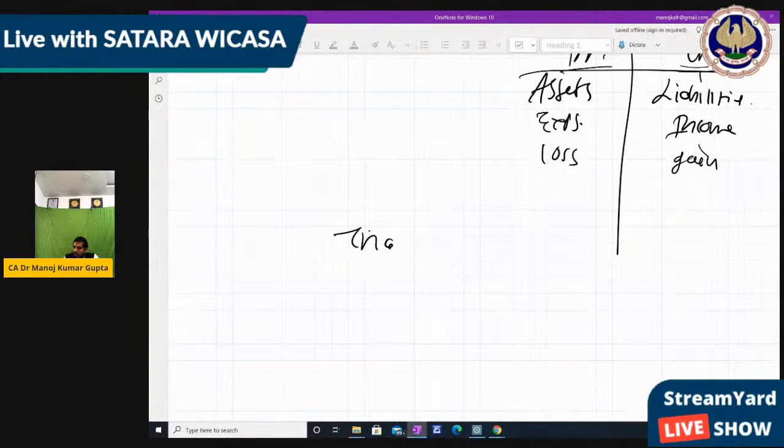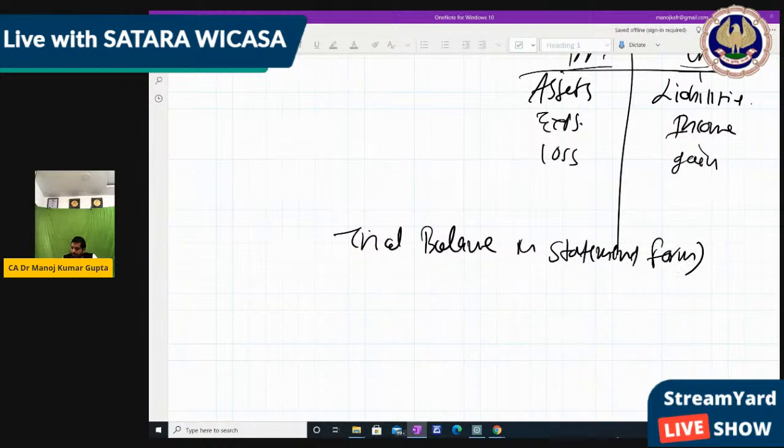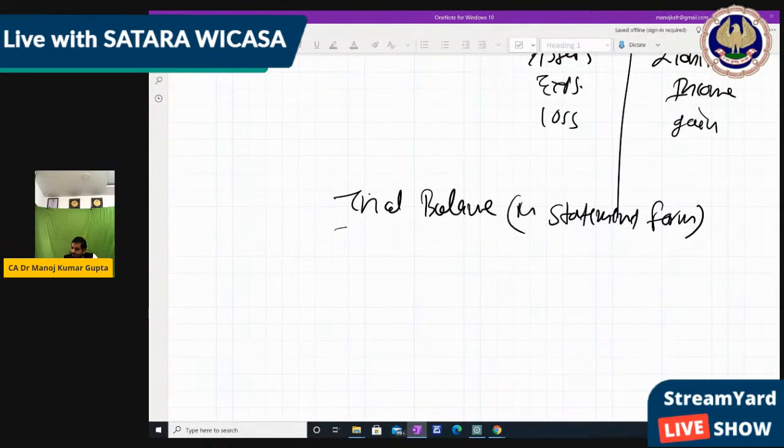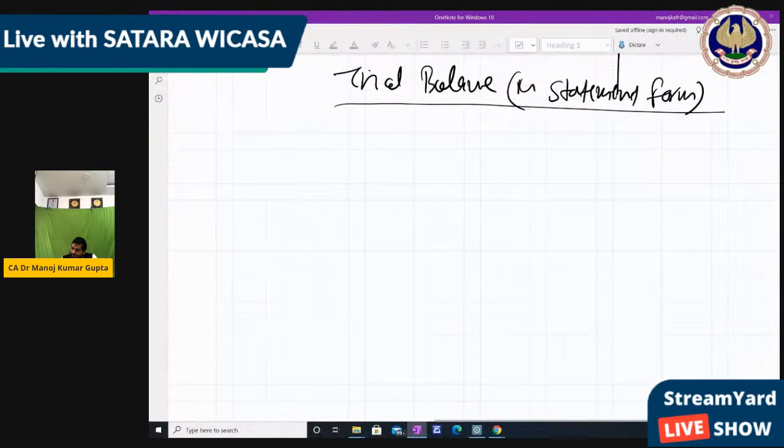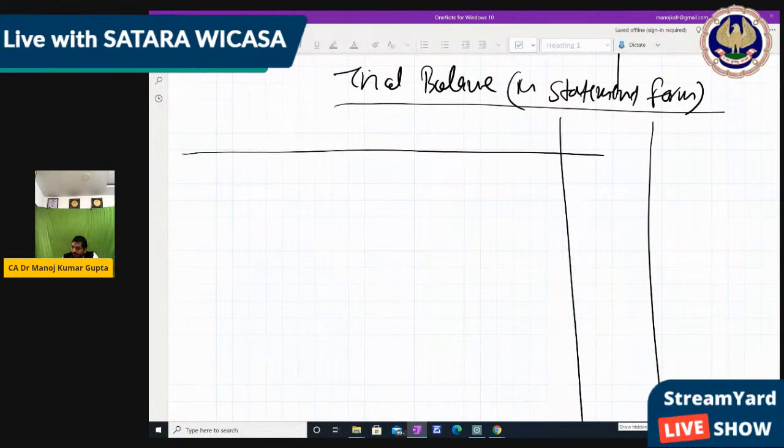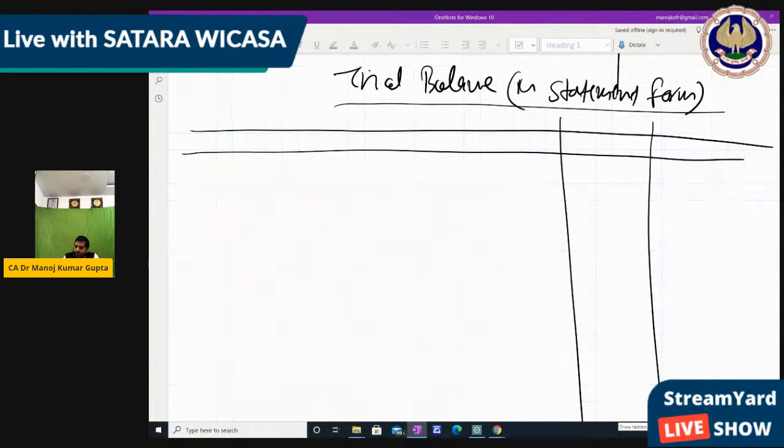So now, the trial balance in statement form. How to make it? We make two columns: particulars, amount debit, amount credit.